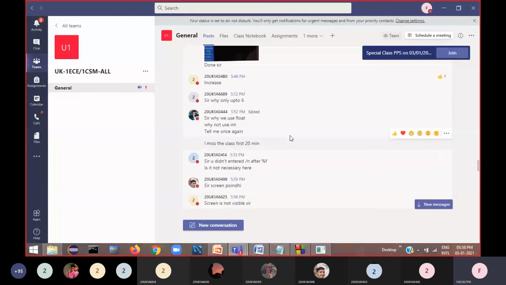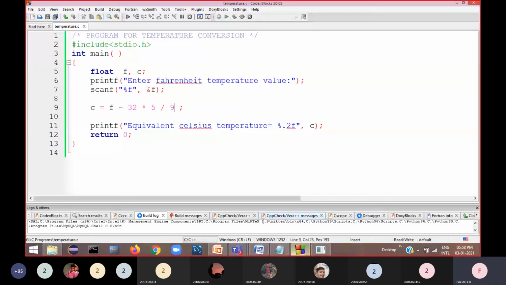Yeah, why do we use float, why not use int? That is important. When we write a program, you are going to solve a problem through the program. When you do that, you should understand what kind of data you are going to use.